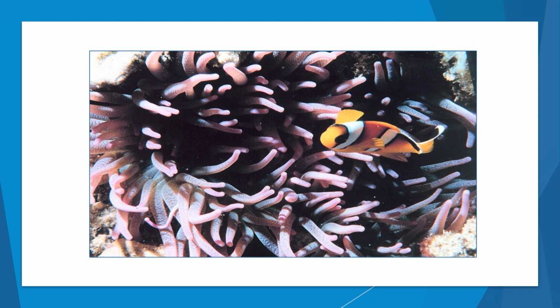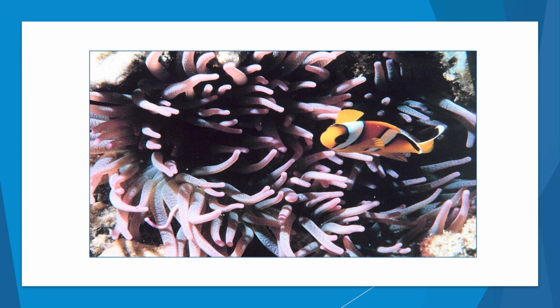These sea anemones sting. Most fish that come by it would not be able to live in and around this sea anemone. The clownfish has mucus on the outside of its body that helps protect it from the sea anemone's stings. And so the reason that this is a win-win relationship, the clownfish stays safe in the sea anemone because things can't swim around the anemone without getting stung, and then the clownfish will scare off other fish that eat the sea anemone. So it's a win-win relationship. They protect each other from their predators, and then they don't hurt each other.